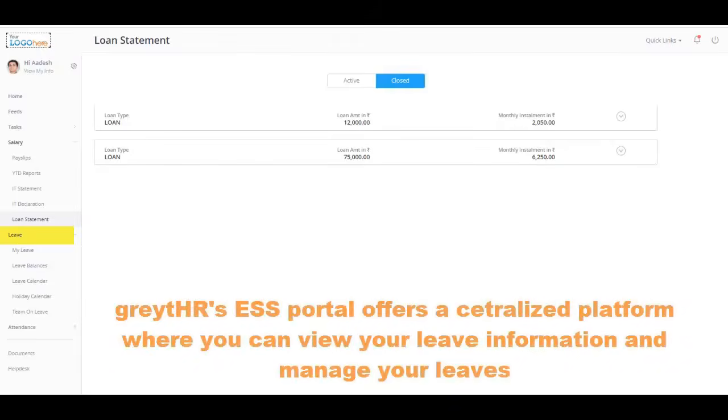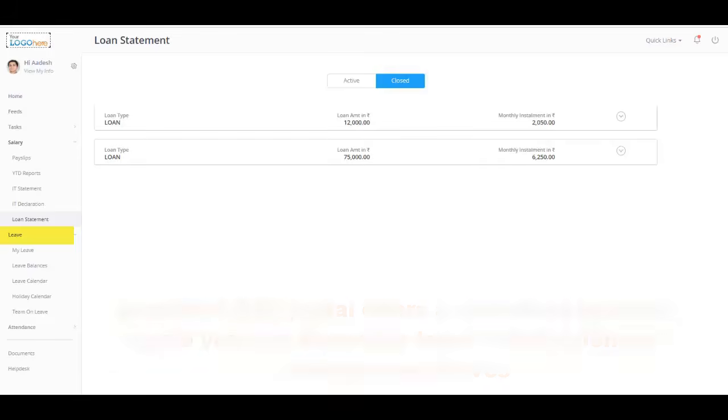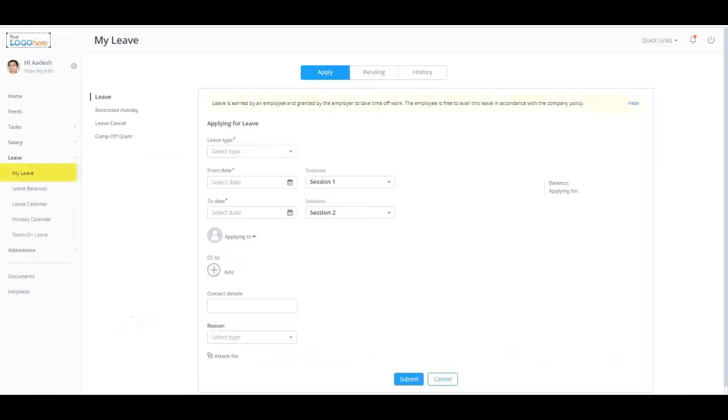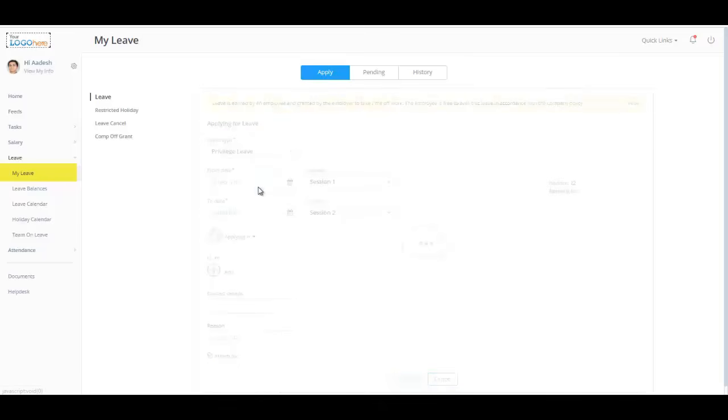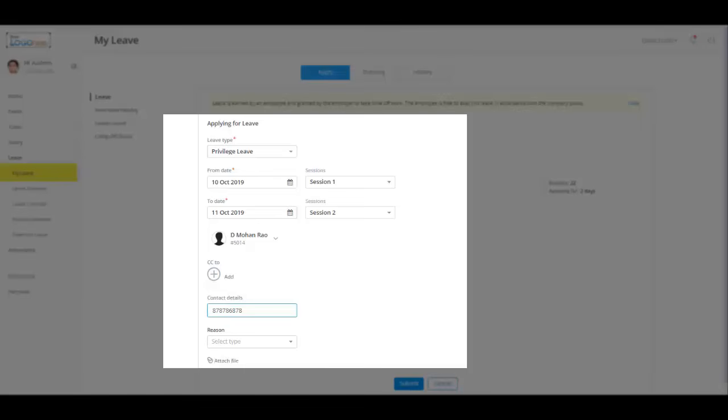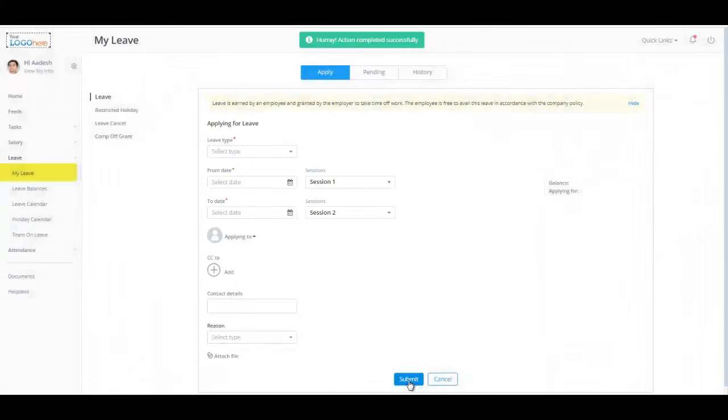As mentioned earlier, greytHR's ESS portal offers a centralized platform where you can view your leave information and manage your leaves. Also, managers can view their team members' leave information and act on these requests. The My Leave section under the Leave tab will help you in applying for leave. You just need to select the leave type and fill in your details such as applicable dates, applying to, which is nothing but your leave approver, and other details such as contact details, leave reason, etc. to submit your leave request.